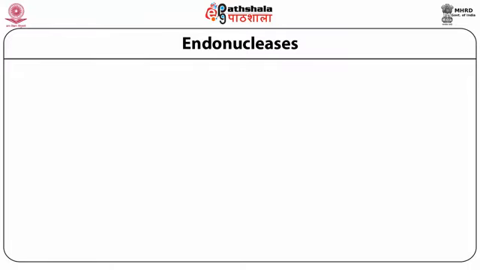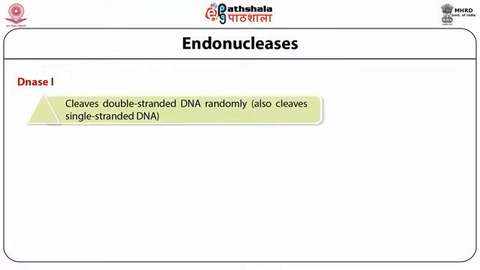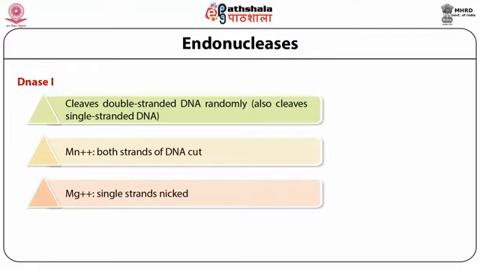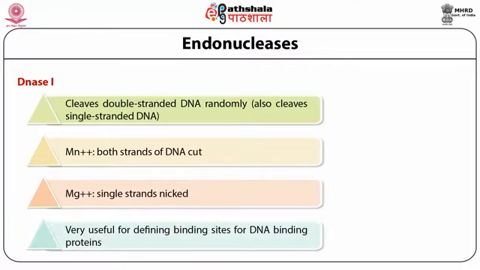Now I'm coming to endonucleases, that is the DNase I. It cleaves double-stranded DNA randomly. This enzyme has manganese-dependent and magnesium-dependent cofactor forms. The manganese-containing enzyme has the capability to cut both strands of DNA, whereas the magnesium-containing enzyme has the capacity to make nicks in a single strand only. These enzymes are very useful for defining binding sites for DNA binding proteins.